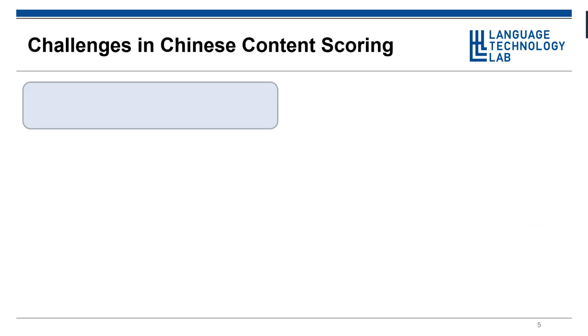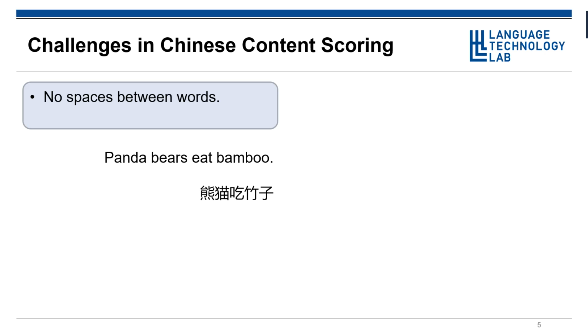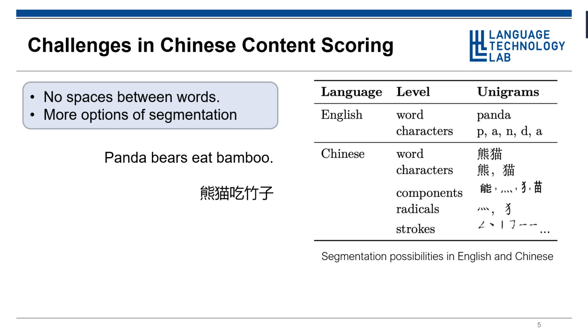Based on the main challenge of linguistic variance, there are also two special challenges in Chinese. Firstly, unlike English, which uses spaces as natural separators between words, segmentation of Chinese text into tokens is challenging. Furthermore, there are more options on which level to segment Chinese text. Apart from tokenization and segmentation into characters, which are two options also available and often used for English, segmentation into components, radicals, and even individual strokes are additionally possible for Chinese.